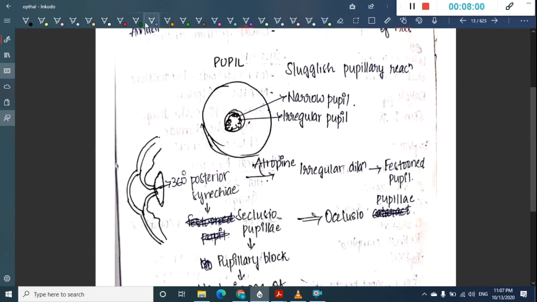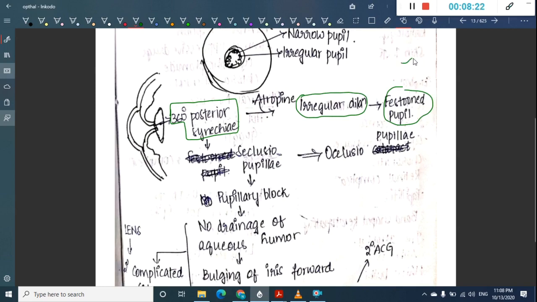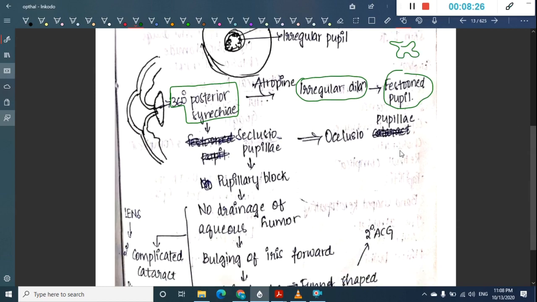Then if you see the pupillary changes, the first change is sluggish pupillary reaction. Later you can see a narrow pupil and an irregular pupil, with formation of posterior synechiae. With these posterior synechiae, if you give atropine, it forms irregular dilatation, which forms a festooned pupil. This type of irregular dilated pupil is a festooned pupil.